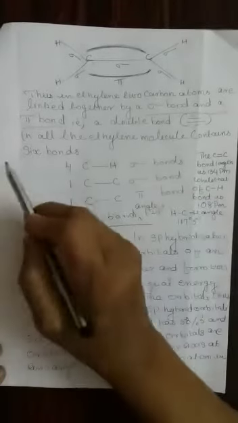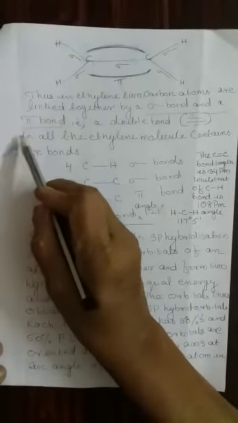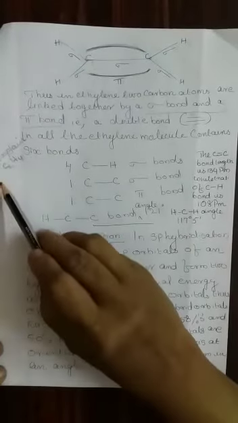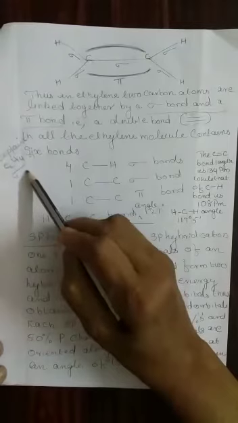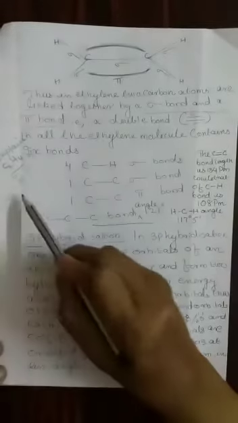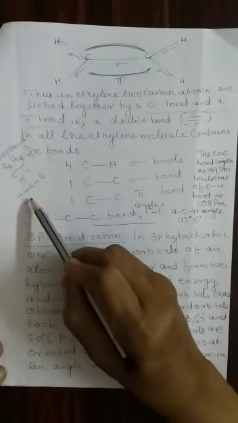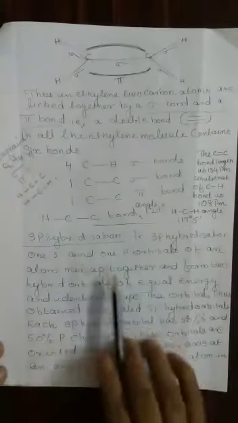And normally the question is: explain the type of hybridization in ethylene, how many sigma bonds are there, how many pi bonds are there, what is the angle of HCC and what is the angle of HCH. These are the possible questions.